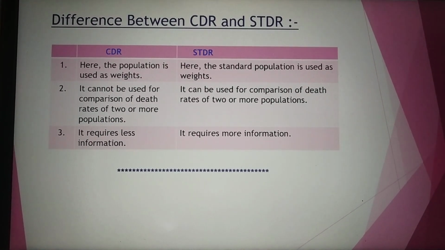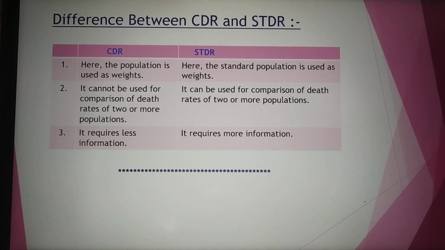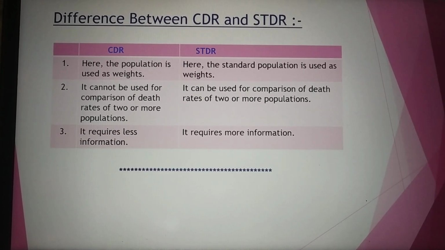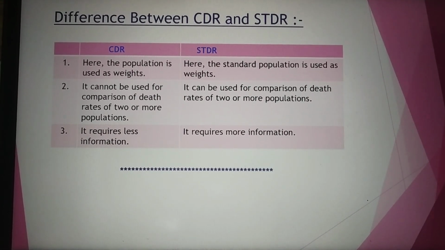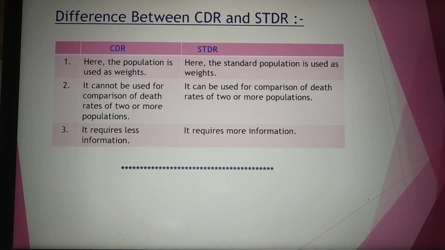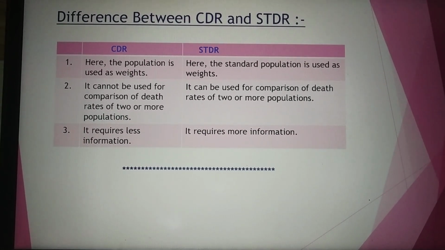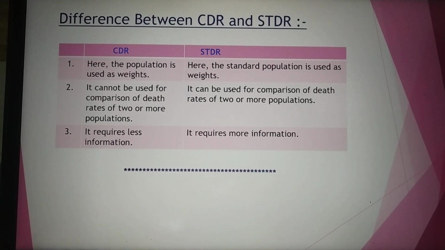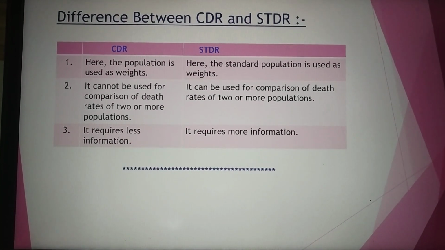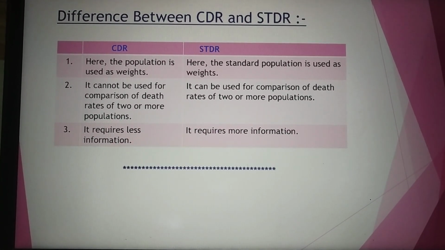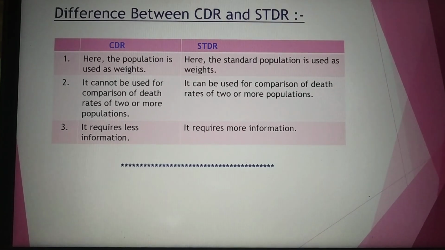In CDR population is taken as weights, whereas in STDR the standard population, which is denoted by capital P, is taken as the weights. Second point, CDR cannot be used for comparison of death rates of two or more populations. So in this CDR topic, it is not at all possible to compare the death rates. Whereas coming to the STDR topic, it can be used for comparison of death rates of two or more populations.